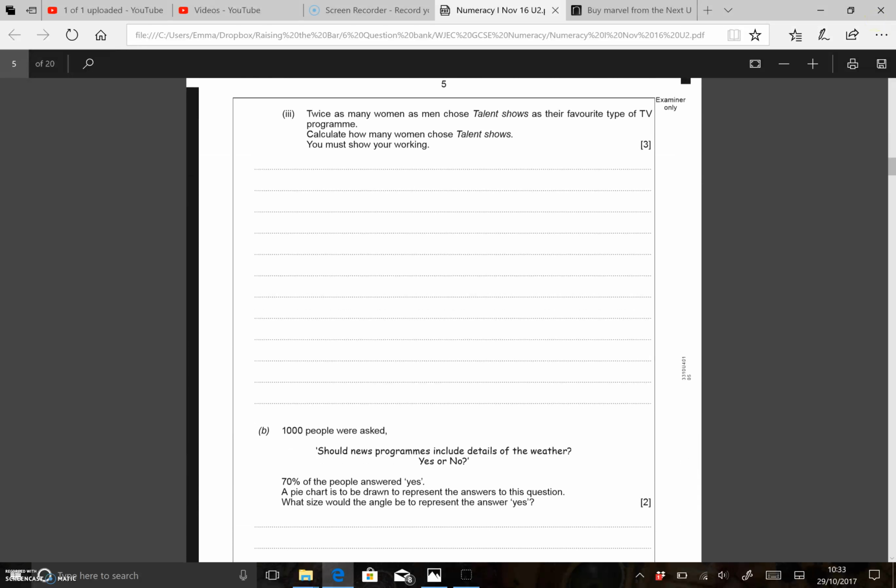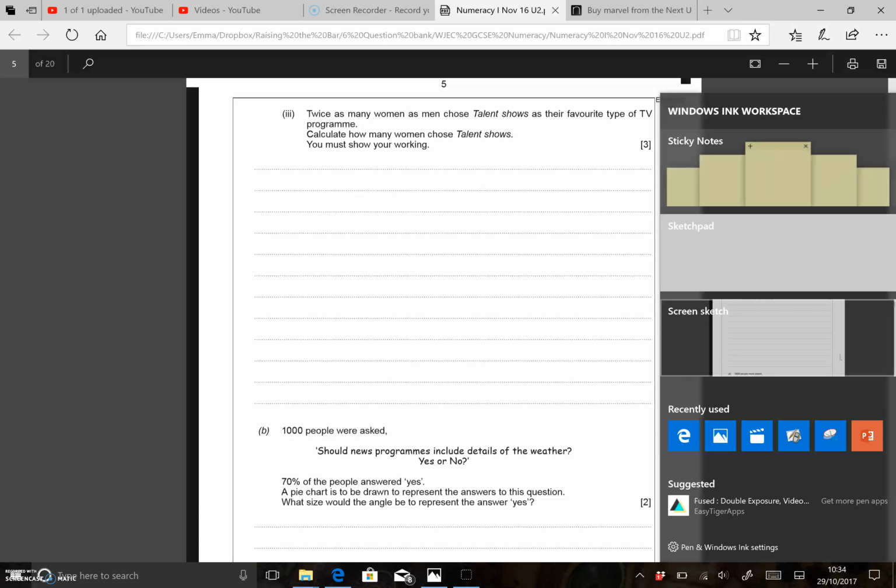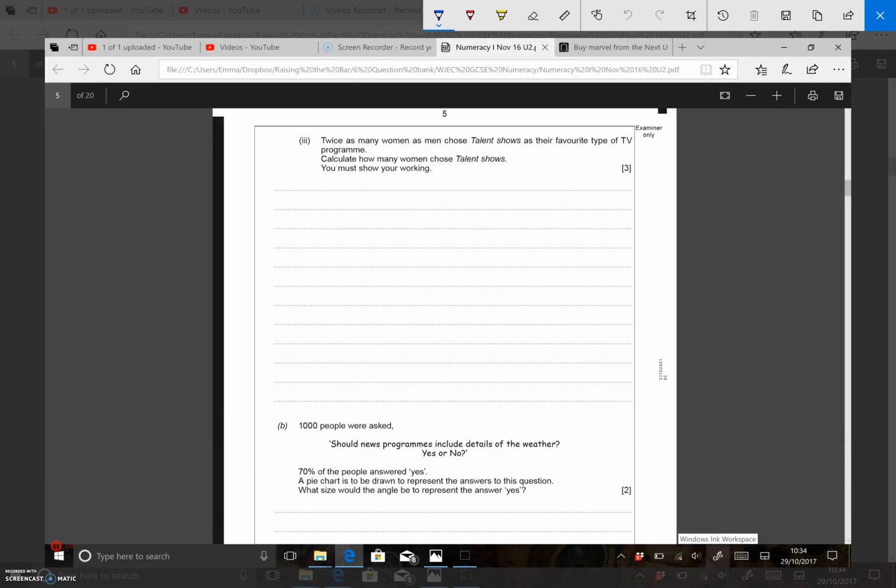Right, moving on to the next part of the question, up here. It says twice as many women as men chose talent shows as their favourite type of TV programme. Calculate how many women chose talent shows. You must show your workings out. So first thing we're going to do is work out how many people chose talent shows.